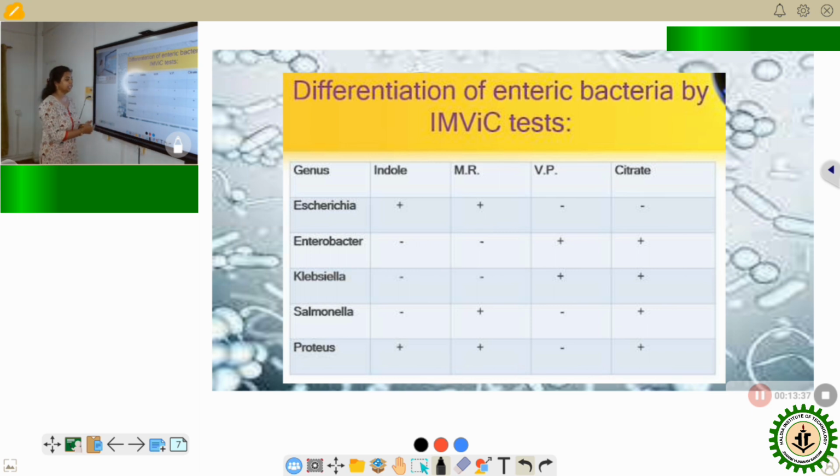Now if you want to detect Salmonella, it only gives a positive test for MR and citrate, and the other two tests are negative. Whereas if you want to isolate Proteus, it only gives a negative test for VP and all the other tests are positive. So like this, through permutation and combination, we can actually identify a particular coliform in a food or water sample.